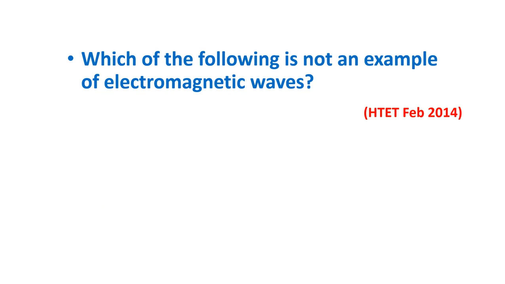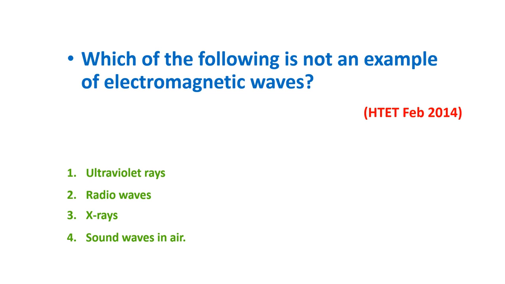Which of the following is not an example of electromagnetic waves? Ultraviolet rays, radio waves, X-rays, sound waves in air. Answer is sound waves in air.